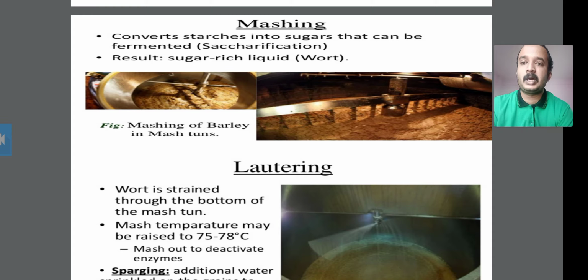Kernel here includes some impurities of the barley, which you remove or break apart in the milling process, and the cotyledon is exposed. This makes it easier to extract the sugar during the mashing process.